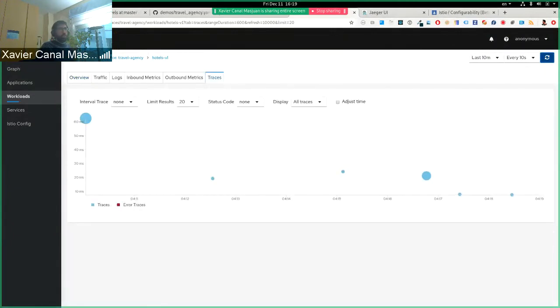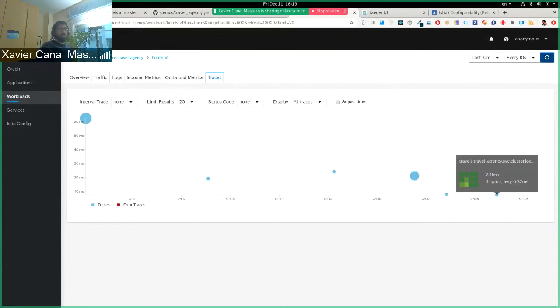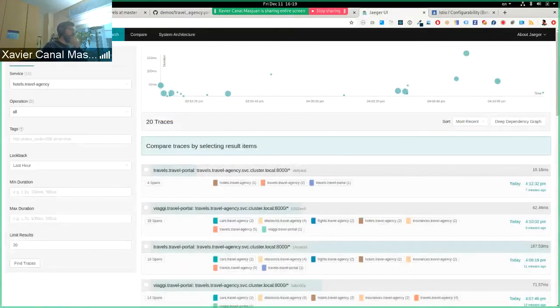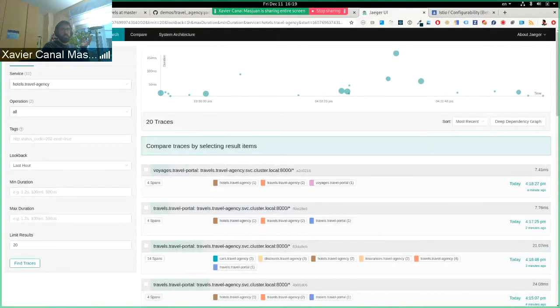I changed the sampling, so since it's higher we should be seeing traces right now, unless we've done something really wrong. There's no traffic coming in here. Let's go to the Jaeger UI and see if there's traffic there too.